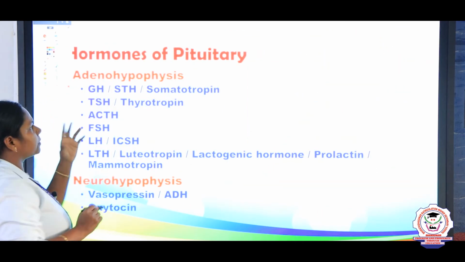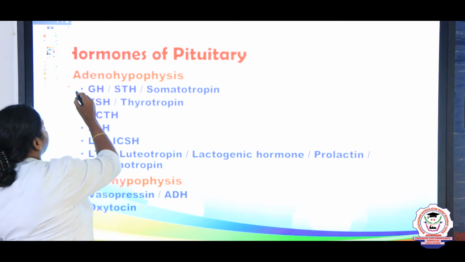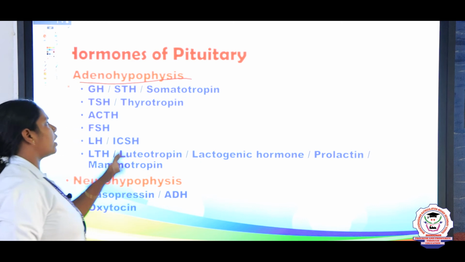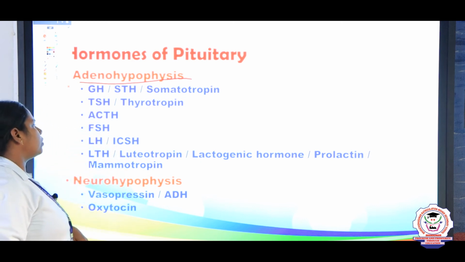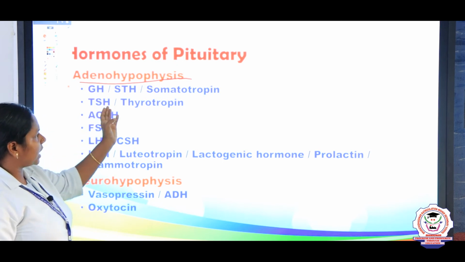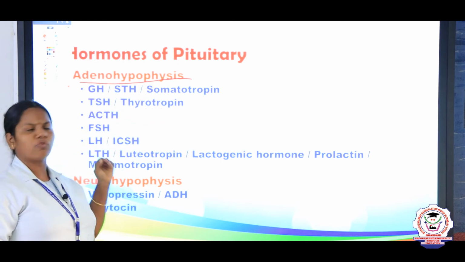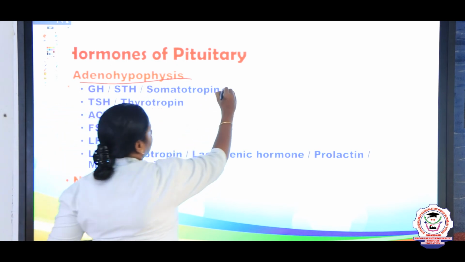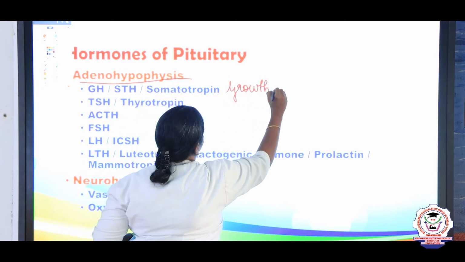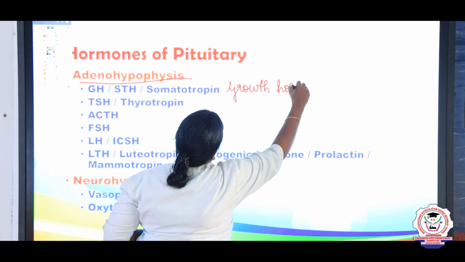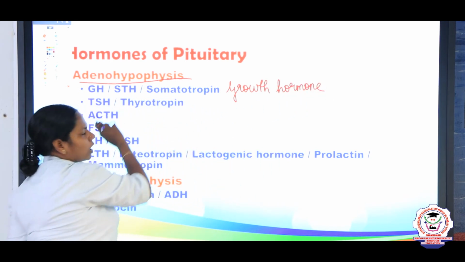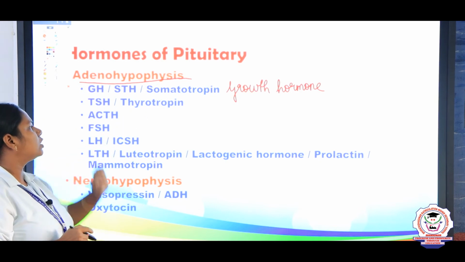Hormones of the anterior pituitary, children. What is the other name of the anterior pituitary? Adenohypophysis. There are 6 hormones. First one is GH or STH or somatotropin. What is the abbreviation for GH? Growth hormone. Growth hormone, or it is also known as somatotrophic hormone or somatotropin.